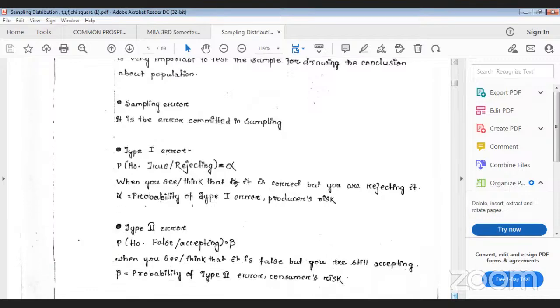So what is a type 1 error? All the time you cannot say that your sample is right, because you are testing only the sample, not the population. Whenever you are drawing the sample from the population, say 500 students, you may commit some error. That type of error is divided into two parts, type 1 error and type 2 error. The meaning of type 1 error is the probability that your population is true, but you are rejecting it.